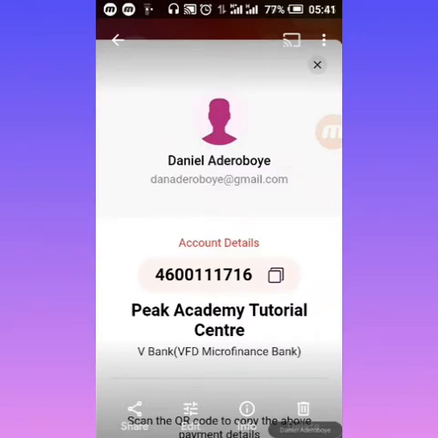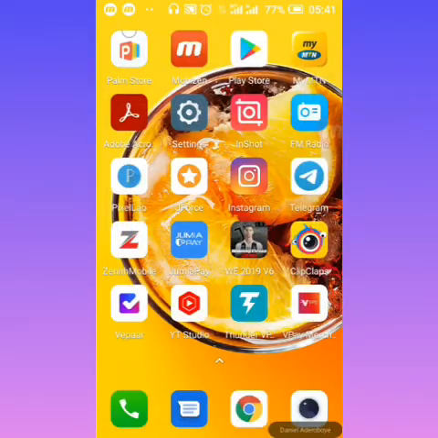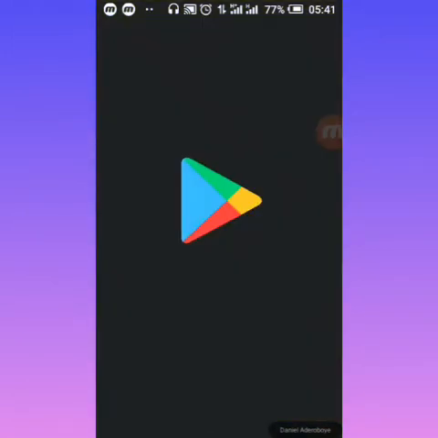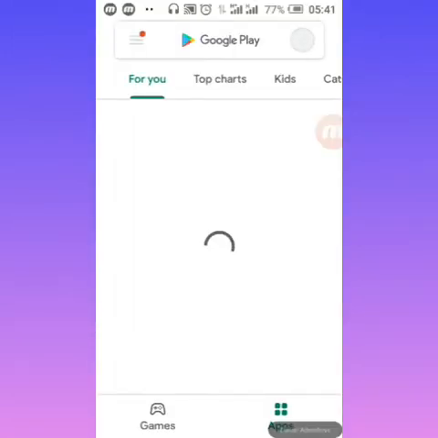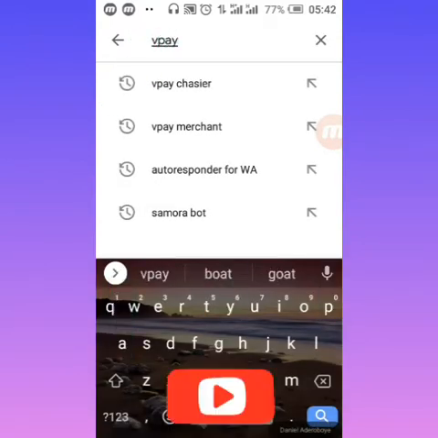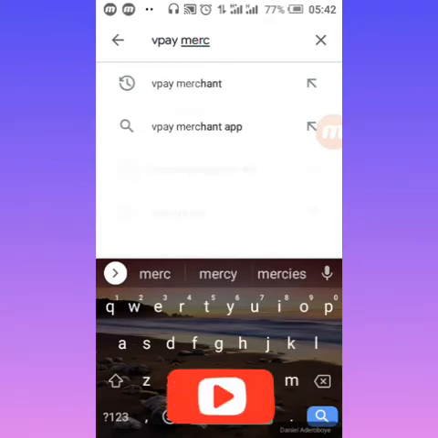So now let's go to our Google Play Store and download the application. So I'm going to go to my own Google Play Store. I'm using Android here, so I'm going to go to Google Play Store and download the application. Just come to your search button rather, and search for VPay Merchant. So we're going to download the Merchant.